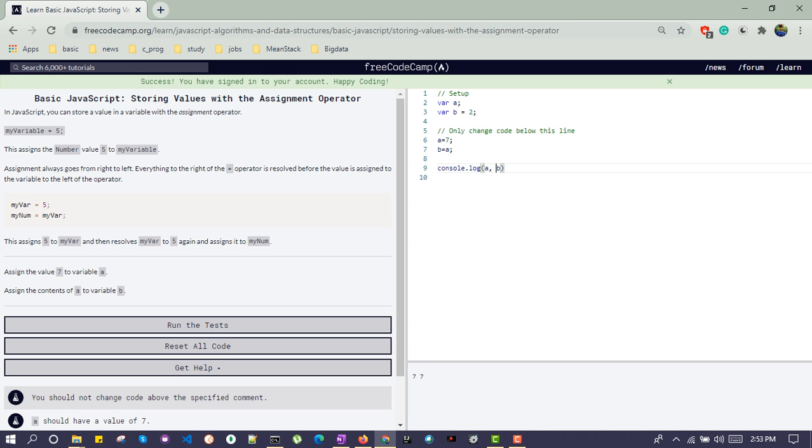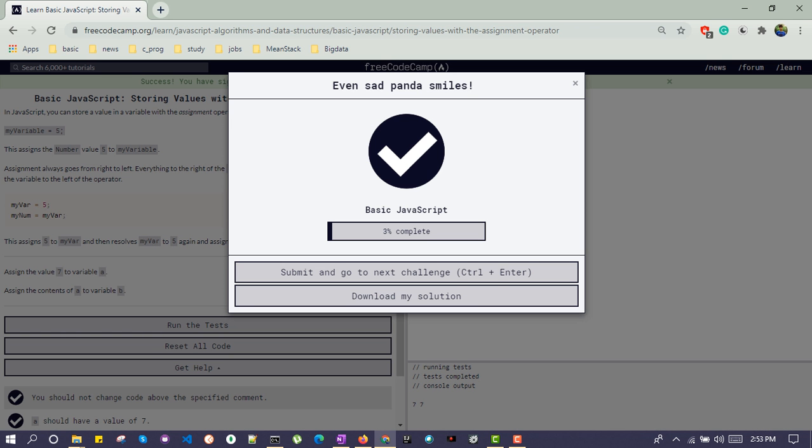The value of a is 7 by declaration here, and the value of b is getting replaced by this assignment. Data of a getting moved to b. Initial value of b was 2, but now the value of b is 7, and the same we can verify over here by giving console.log. Let's run this challenge. We can see it's executing successfully. Let's move to the next challenge.